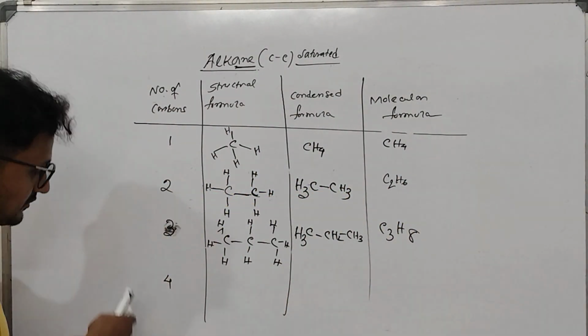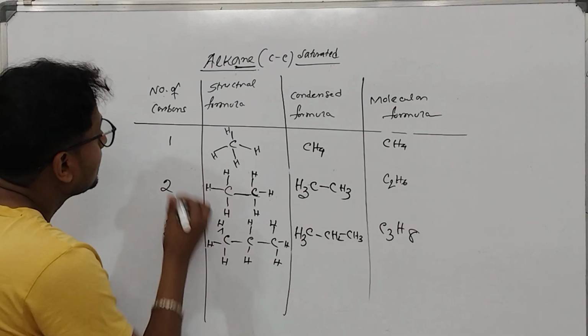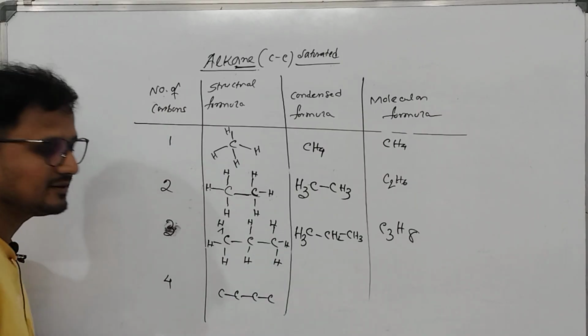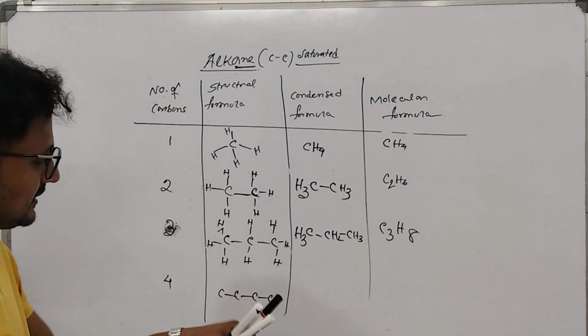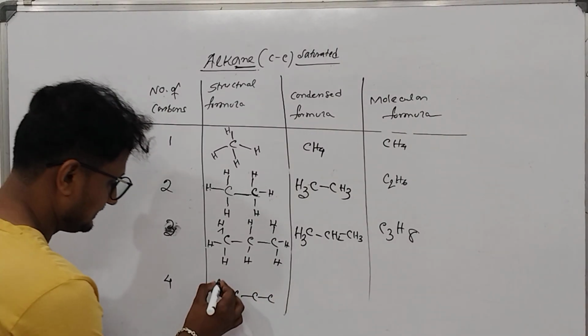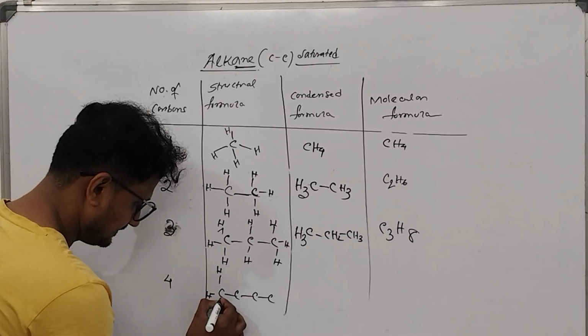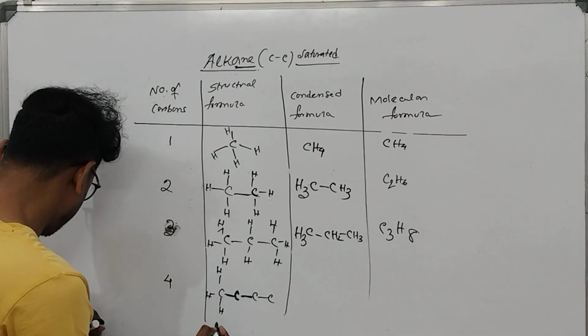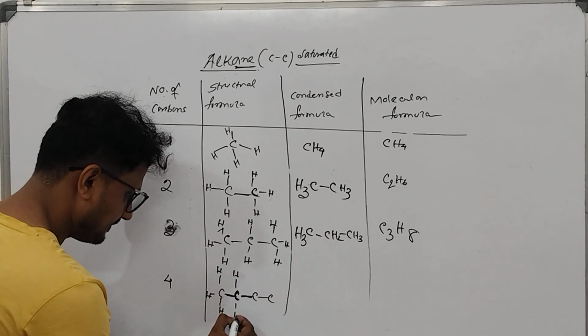So here, number 4, 4 carbons here. We'll have single bonds here. Now fill up the valency with the hydrogens. This carbon, how many valencies? 1, 2. And the 2 are left, 3, 4.